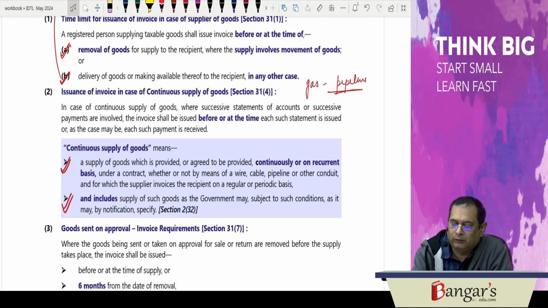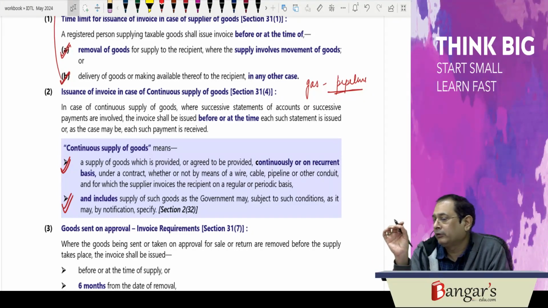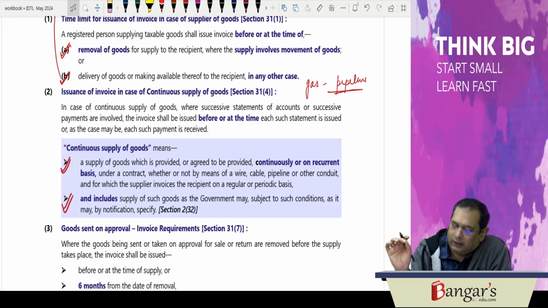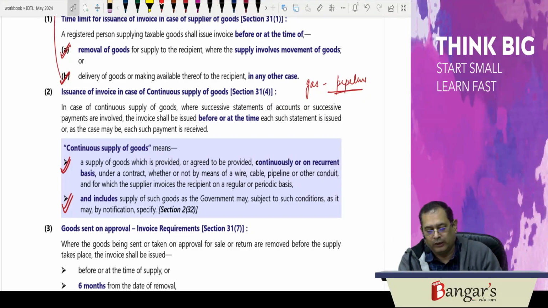Then we come to goods sent on approval, that is, a sale on approval basis. Here, if supply takes place within a period of 6 months from the date of removal, then the invoice must be issued before or at the time of supply. But if the recipient does not appropriate the same and 6 months have passed, then immediately after the expiry of 6 months it is deemed that you have supplied the same, and you will be required to issue the invoice in respect of the same.